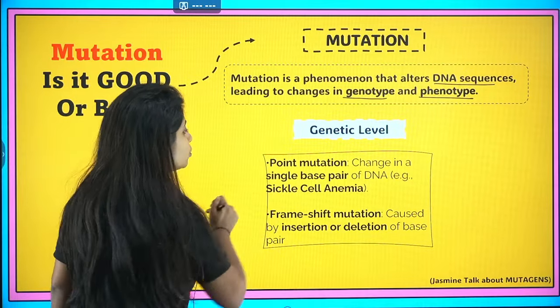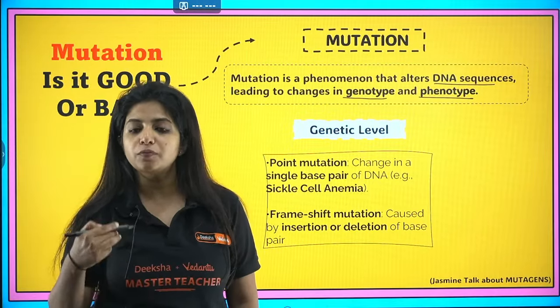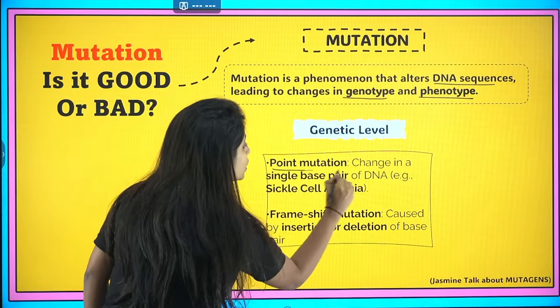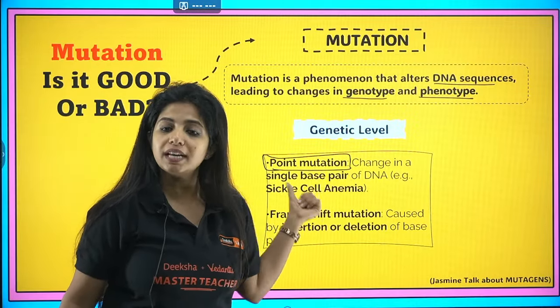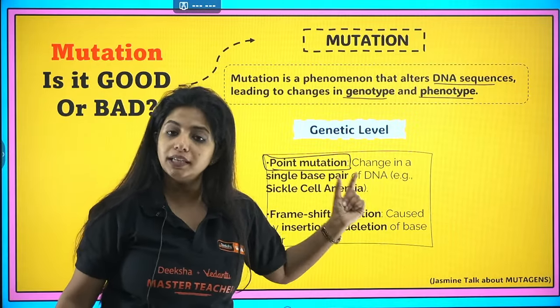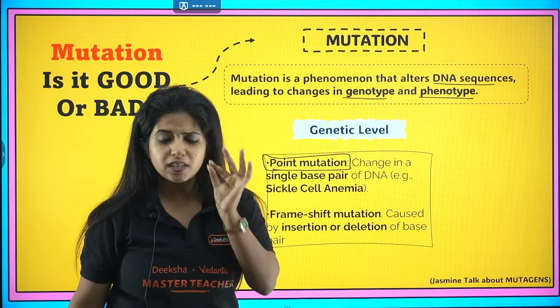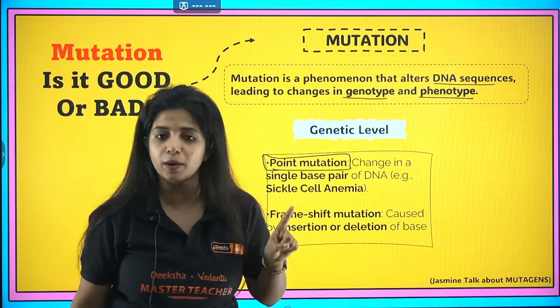Anyways, now coming to the examples. You have different types of mutation. One is point mutation. Point mutation means a change in a single base pair of the DNA. There is change happening only in a single base pair of DNA.